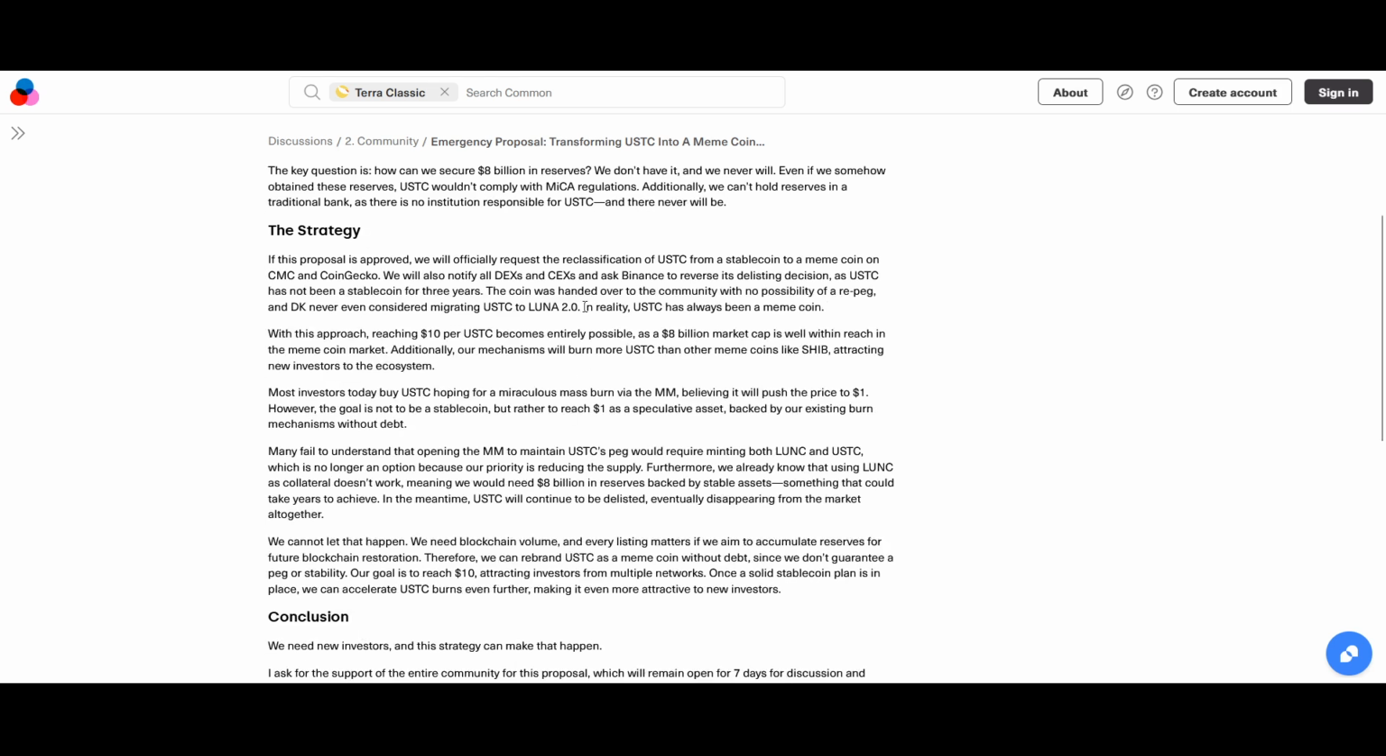But if we potentially class it into a meme coin, and we've seen meme coins worth billions, would that still give us one hope to turn attention and hype into USTC? I don't know, guys, but again, I think that's better than the situation we're in, because I'll try everything that we can to not be delisted on Binance. So he suggested, therefore, we rebrand USTC as a meme coin without its debt. Since we don't guarantee a peg or stability, our goal is to reach $10, attracting investors from multiple networks. Once a solid stablecoin plan is in place, we can accelerate USTC burns even further, making it more attractive.